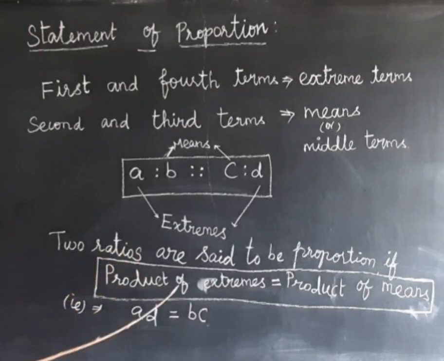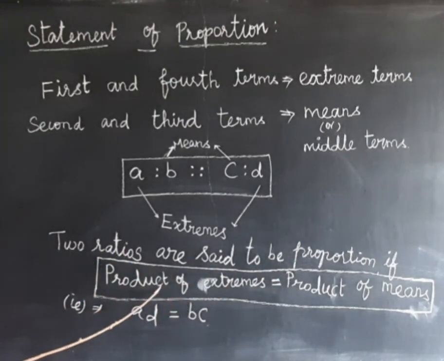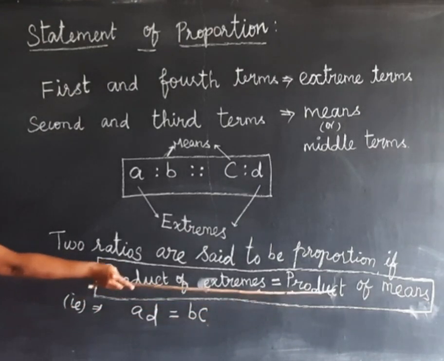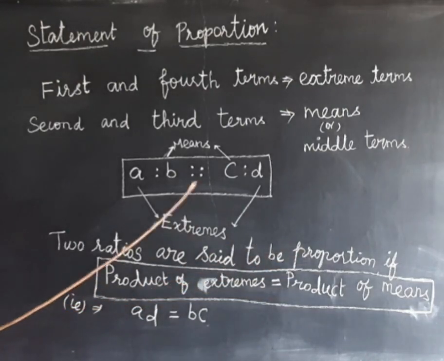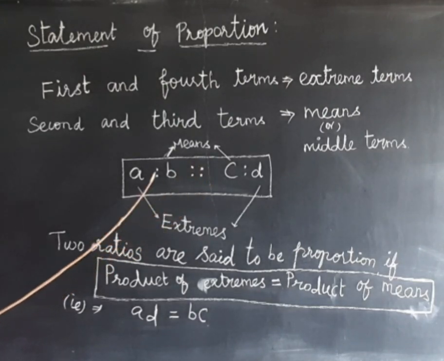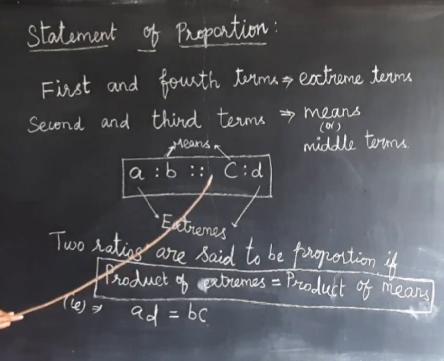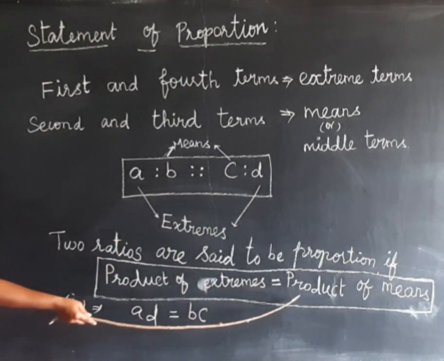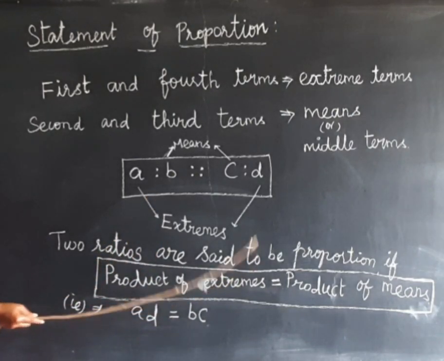Okay, the two ratios are said to be in proportion if product of extremes equal to product of means. So product of extremes equal to product of means ஆச்சுனா இந்த ரெண்டு ratioவும் proportionல இருக்கு. A is to B ங்கிறது ஒரு ratio, C is to D ங்கிறது ஒரு ratio. So இந்த ரெண்டு ratioலயும் product of extremes equal to product of means இருந்துச்சுனா இந்த ரெண்டு termும் proportionல இருக்குன்னு சொல்லலாம்.